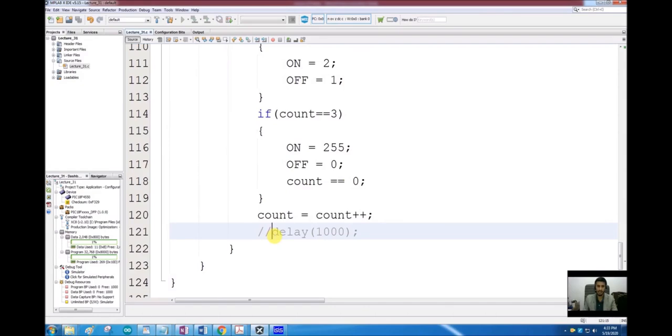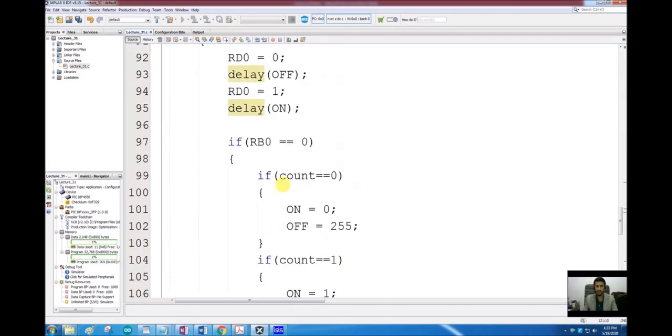So the first thing here is I have to include a delay after checking the state of the switch each time, because when we press a button, it takes a physical time for a human being to press a button, and if we do not give a delay after the button press, it will record multiple button pushes in a few milliseconds. So I will press the button once, but the processor will record it like 20 or 30 times. So I have to give a reasonable delay of about 0.6 to 1 seconds for a button press.